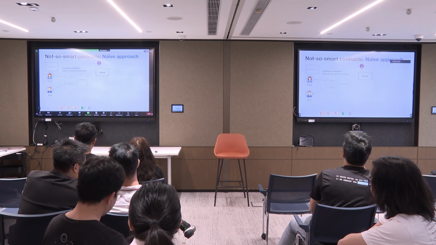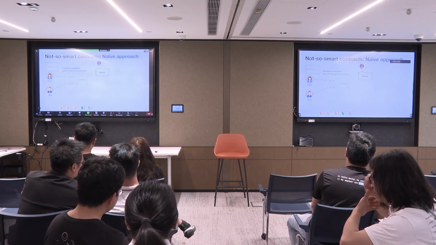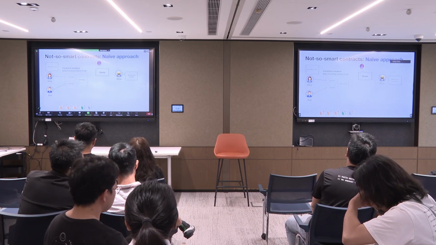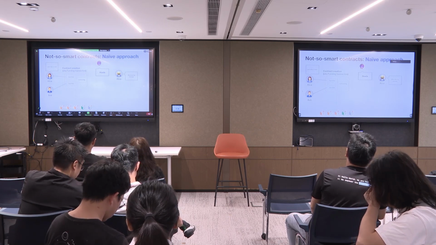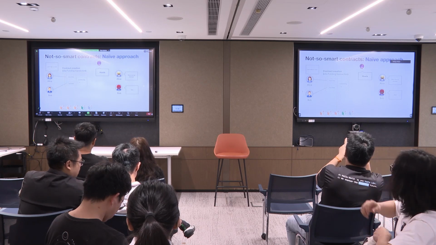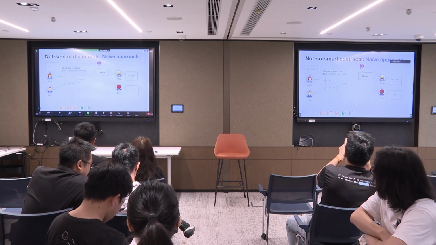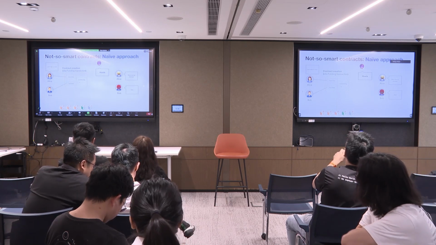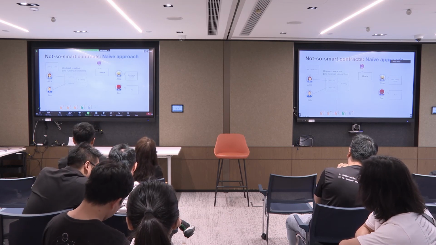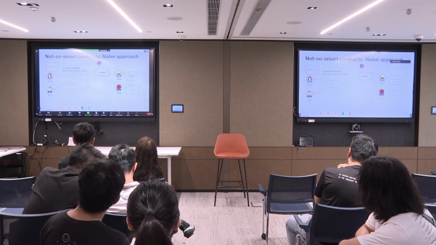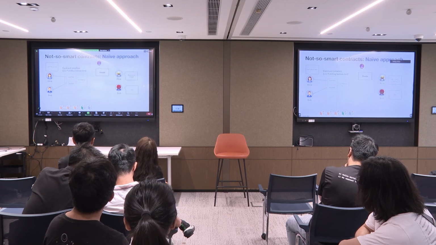Now the event happens. The coin gets flipped, and Alice says, "Hey, give me my money. It's heads." But Bob says, "No, not with me. You don't get my money." And Alice is unfortunately out of luck, because she needs Bob's signature to get the money out. How can we solve this?